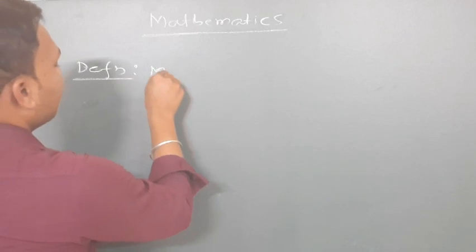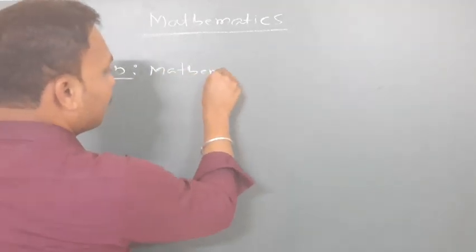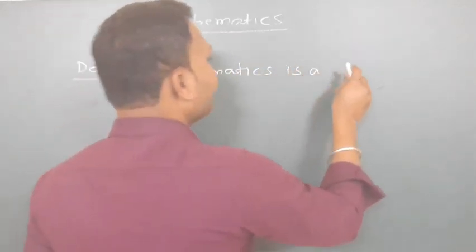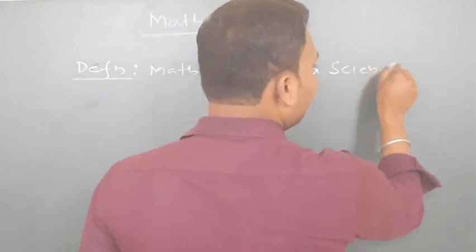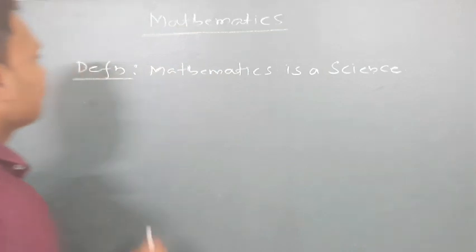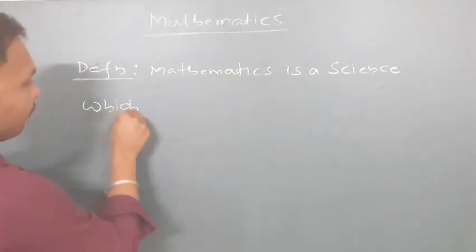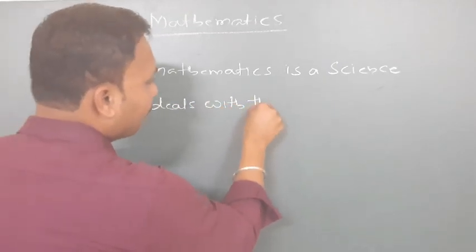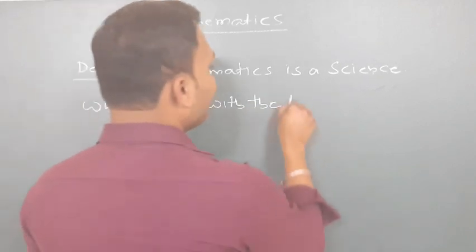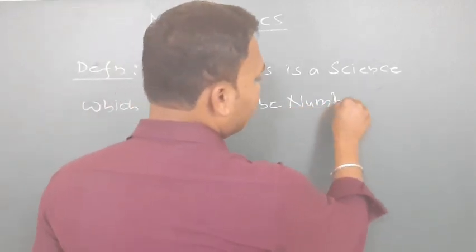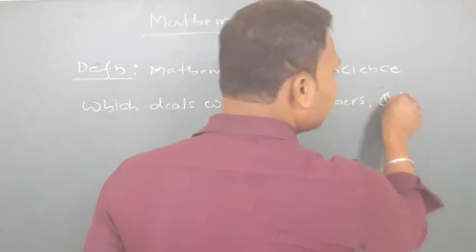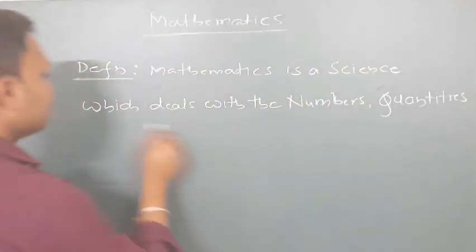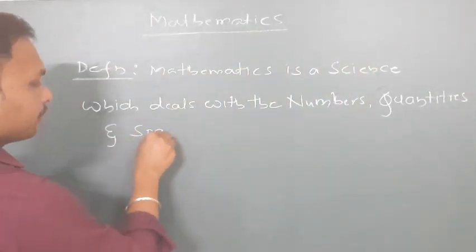So mathematics is a science which deals with numbers, quantities and space.